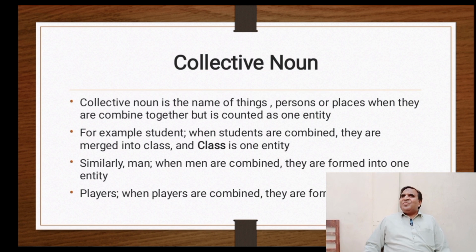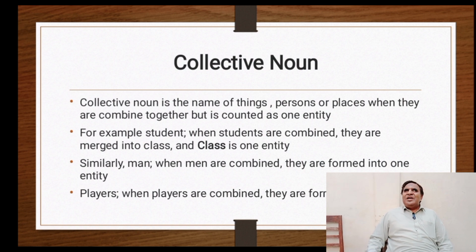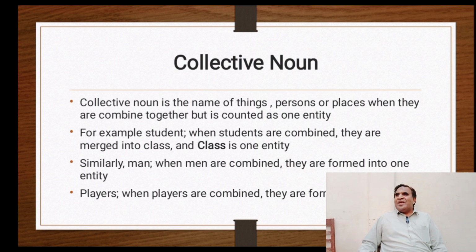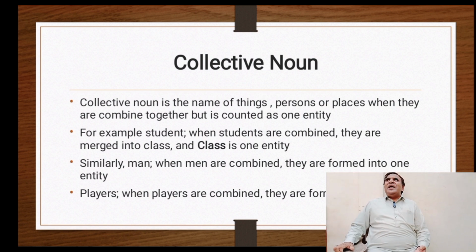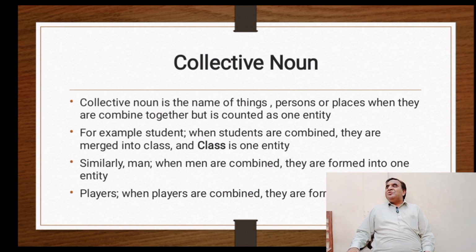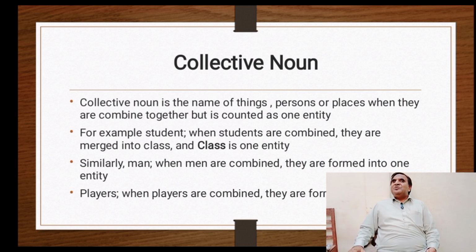For example, student: when students are combined, they are merged into class, and class is one entity. Similarly, men: when men are combined, they are formed into committee. Similarly, player: when players are combined, they are formed into a team.